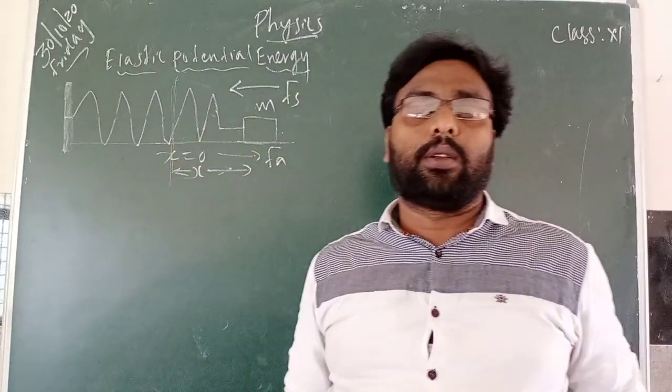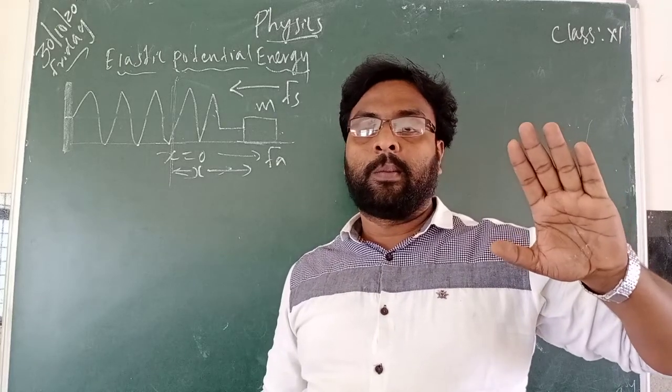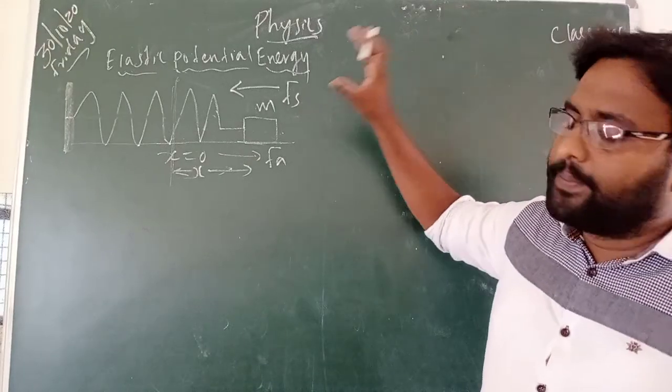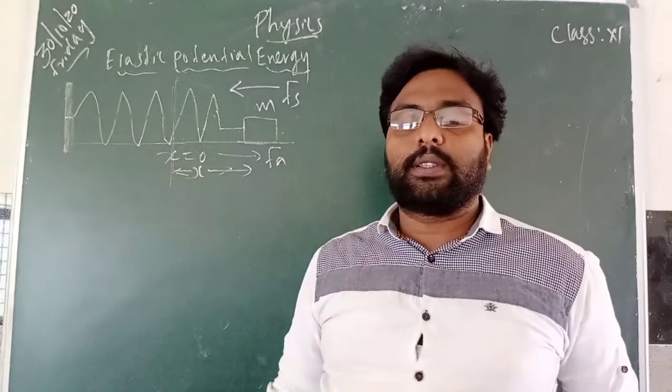Now x equal to 0 means the equilibrium position. Now assume that the spring is in its equilibrium position.